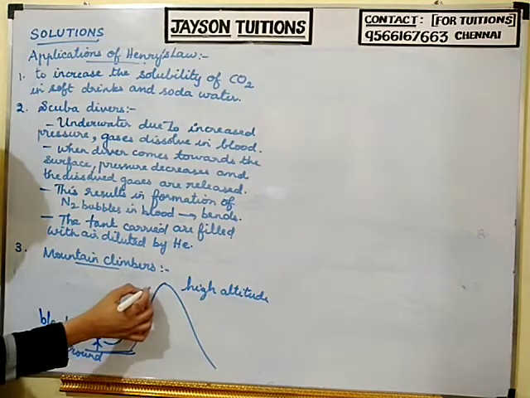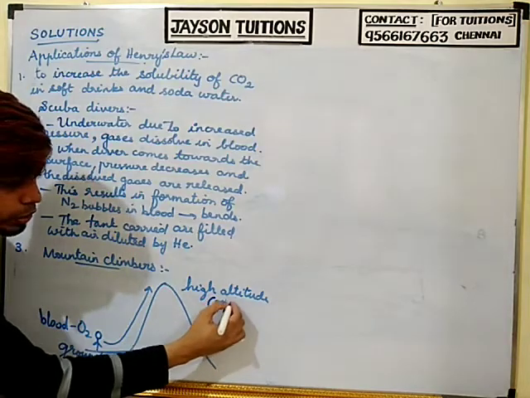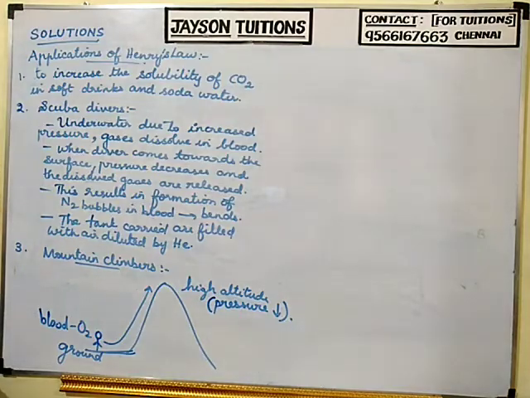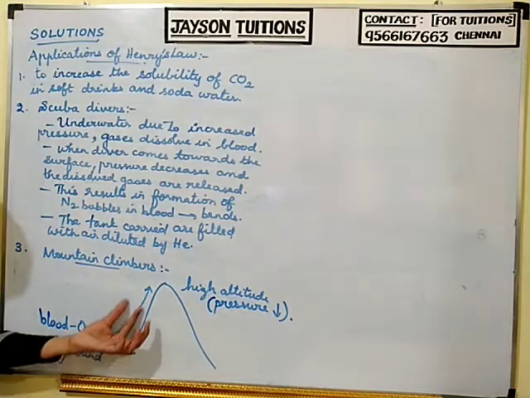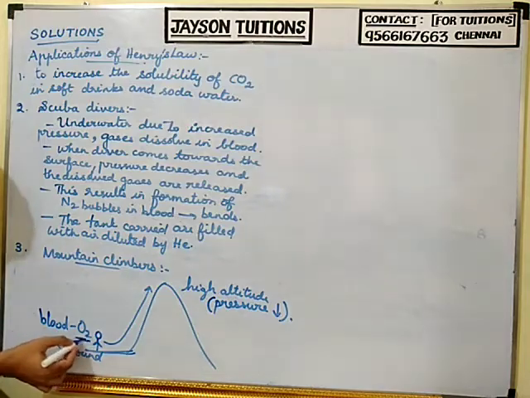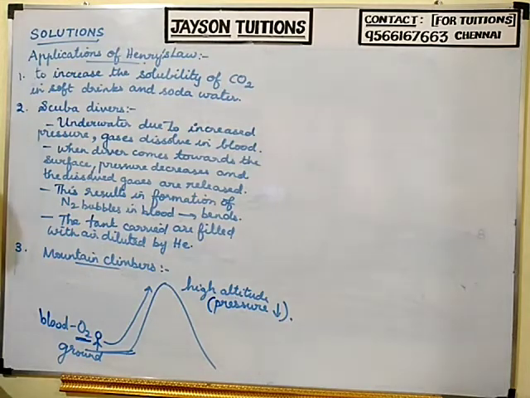So what is happening when he climbs the mountain? He is going from the ground level to the higher altitude. In the higher altitude, the pressure is less. At normal ground level, the pressure is normal, so the oxygen is dissolved in the blood. But when he goes to the higher level, because of the low pressure, what will happen? The oxygen which is dissolved in the blood will come out. It will be released.